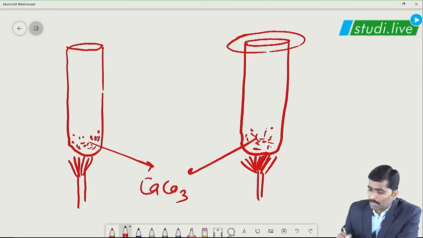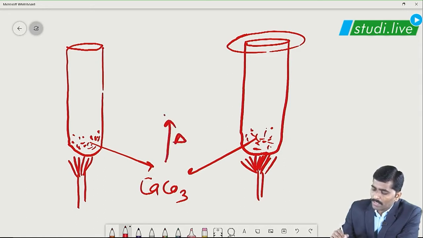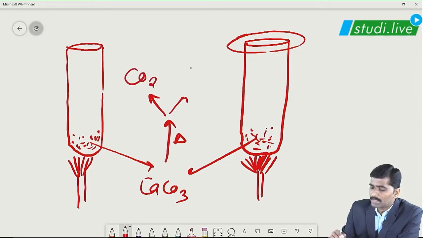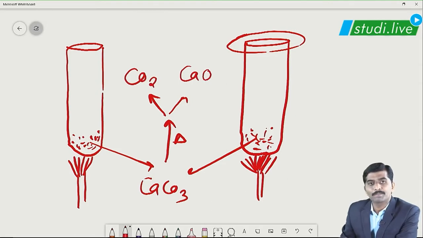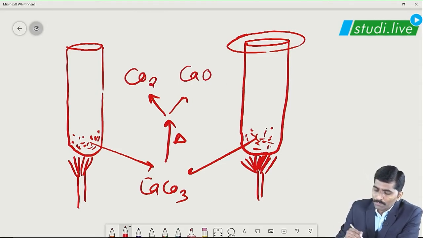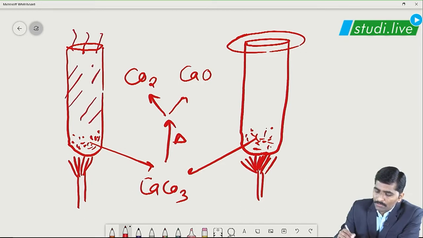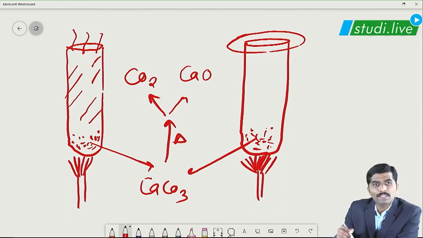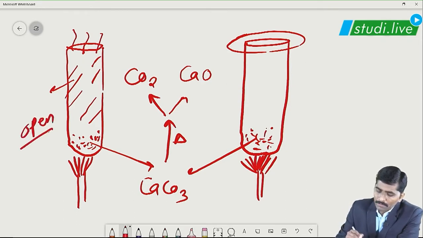Now what is the chemical reaction that takes place over here? Calcium carbonate on heating will give us two different products. One is CO2 and the second one is calcium oxide, correct? In the very first test tube, what we will be seeing is vapors of CO2; they will be deposited on the linings of this test tube also, and a few vapors will be coming out. So whenever there is exchange of both matter and energy with the surroundings, this is our open system, correct?